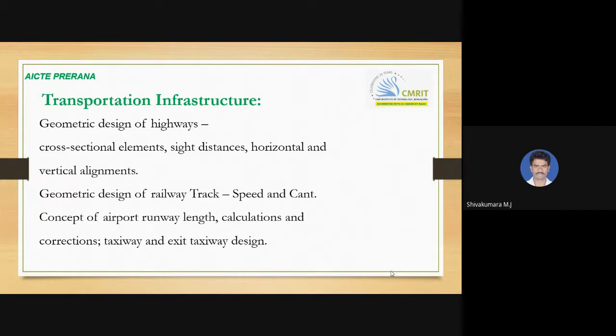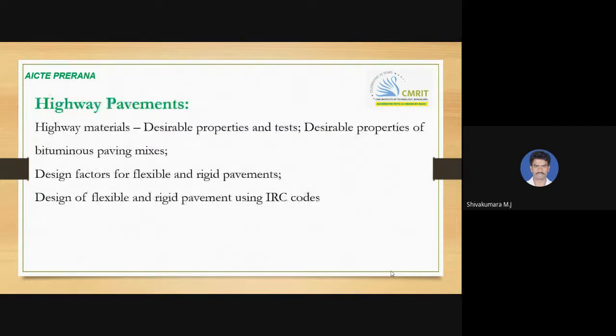Geometric design of a railway track also is covered, under which we study speed and curvature. The concept of airport runway length, calculations and corrections, and taxiway and exit taxiway design are also covered. So that's all about transportation infrastructure.